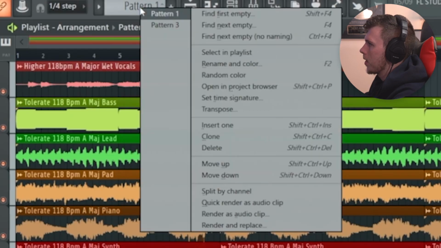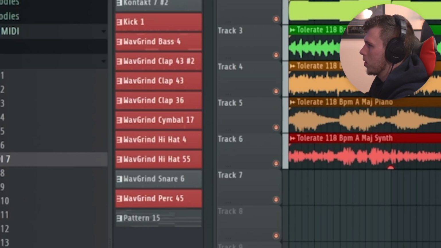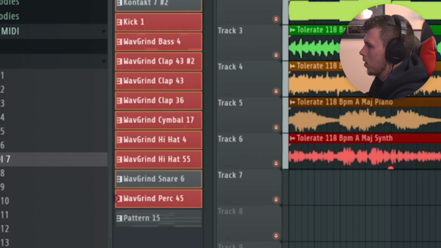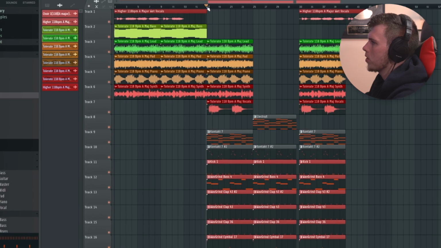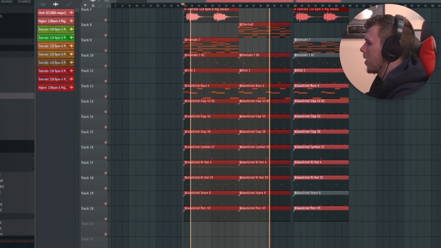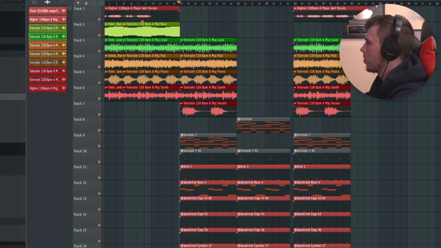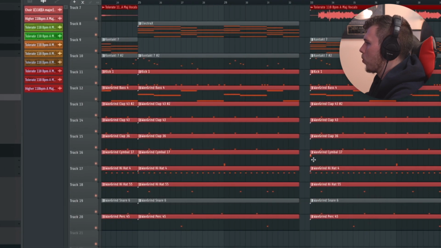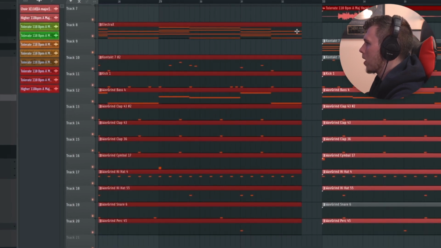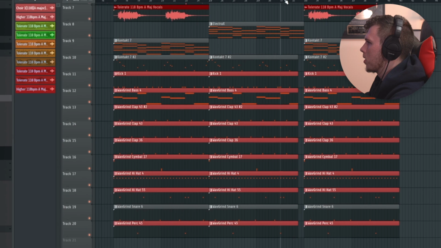I'm going to right click and then S, which is going to split this by channel. I'm going to drag all of that down here. So we have a 16-bar intro here. We then have a 16-bar verse, and we have this 8-bar hook here where the choir vocals come back in. I'm just going to crop them off like this. And right before the hook comes in, I cut out some of the drums at the end here, and the drop kind of sounds like this.